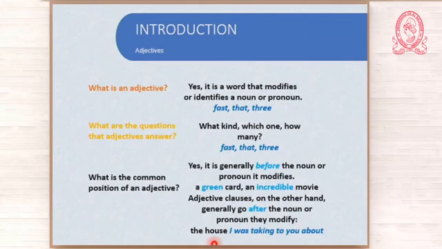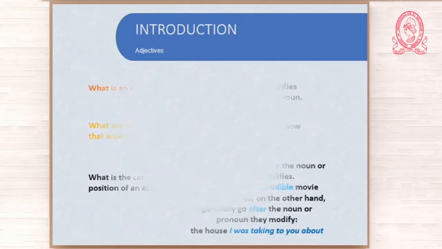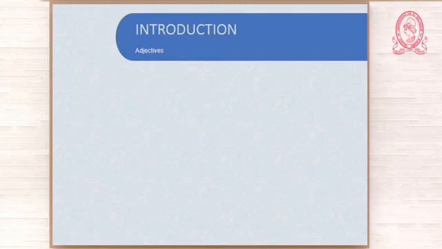The house I was talking to you about. What is this I was talking to you about? That is an adjective clause after a noun identifying it. Okay? So, adjective clauses generally go after the noun or pronoun that they modify. That is also something that you have to remember.